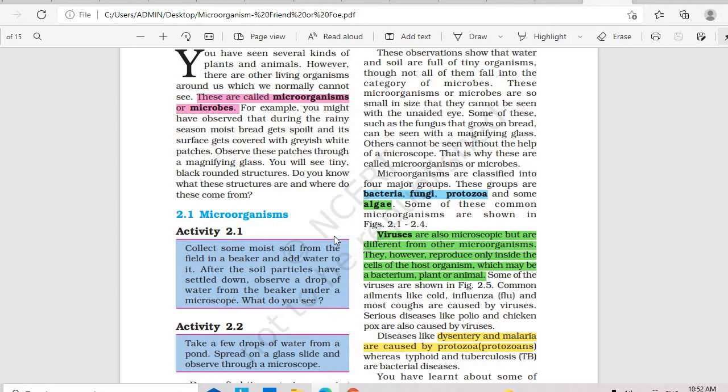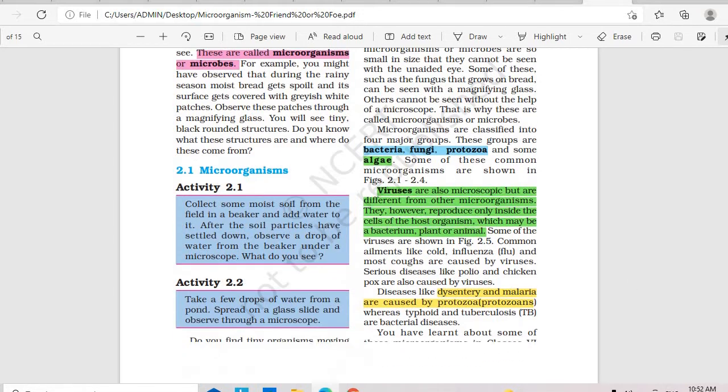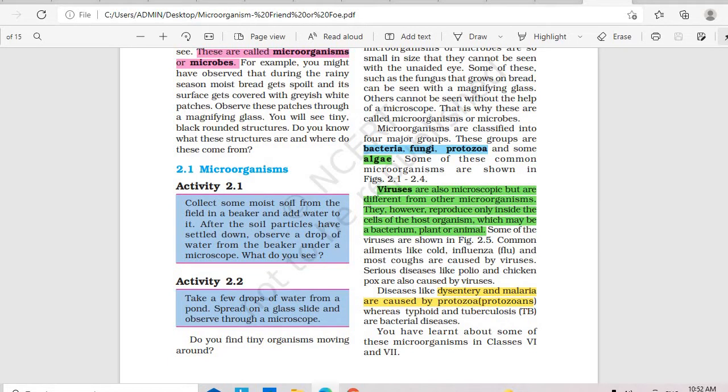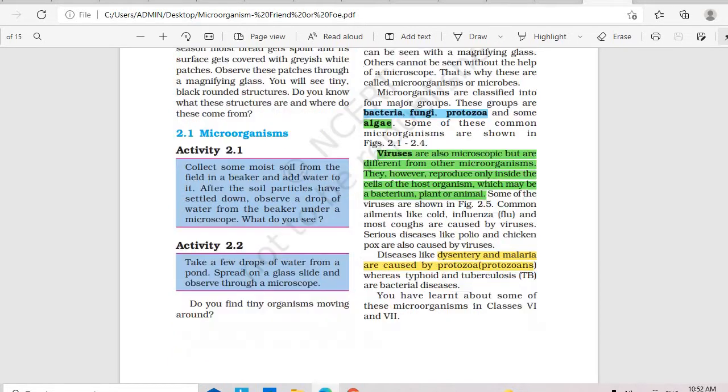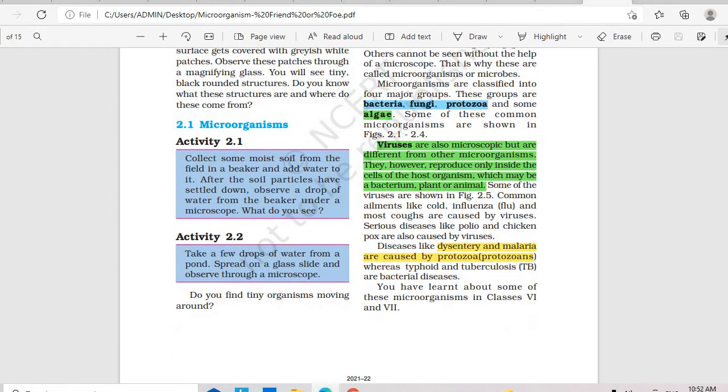It's very difficult to understand viruses. They are microscopic. They are both living and non-living: living when inside a living organism and non-living when outside. And they can be crystallized. In this chapter we shall discuss some of the good things and the bad things that microorganisms do to us.